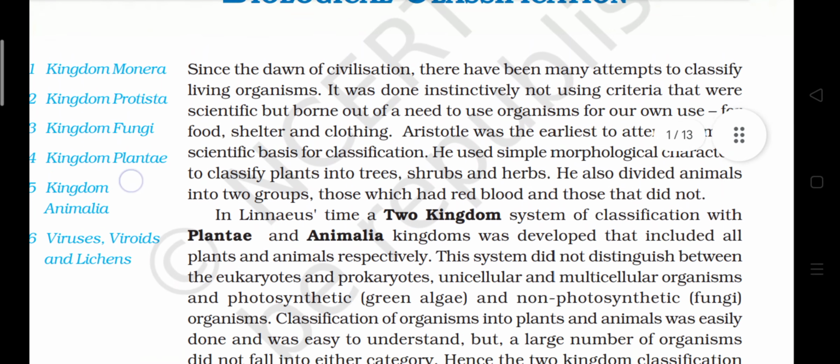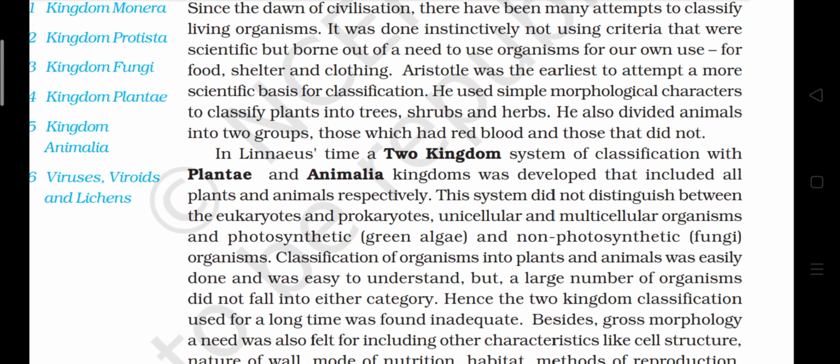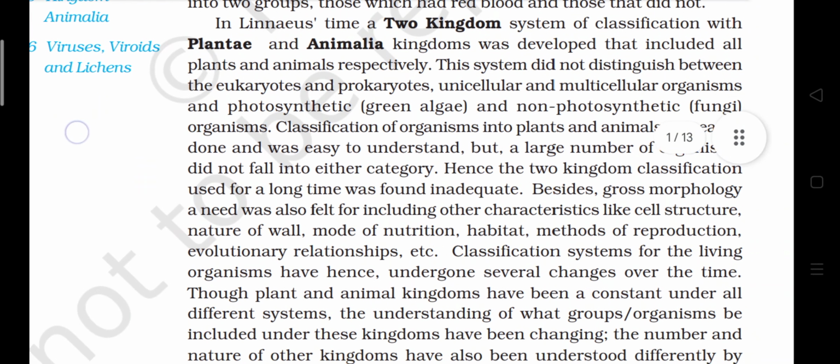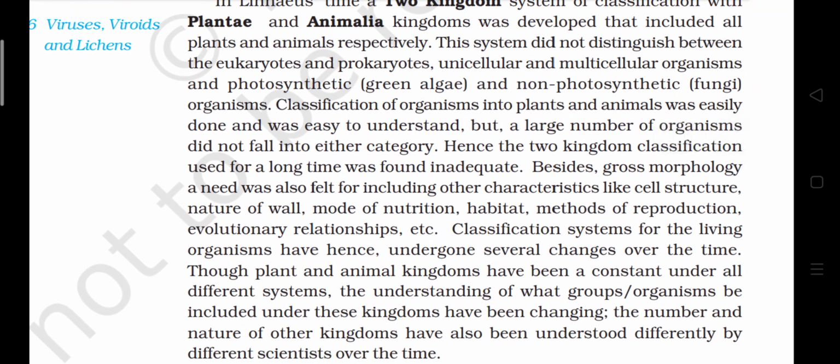In Linnaeus' time, a two kingdom system of classification with Plantae and Animalia kingdoms was developed that included all plants and animals respectively. This system did not distinguish between the eukaryotes and prokaryotes, unicellular and multicellular organisms, and photosynthetic green algae and non-photosynthetic fungi. Classification of organisms into plants and animals was easily done and was easy to understand, but a large number of organisms did not fall into either category. Hence, the two kingdom classification used for a long time was found inadequate.